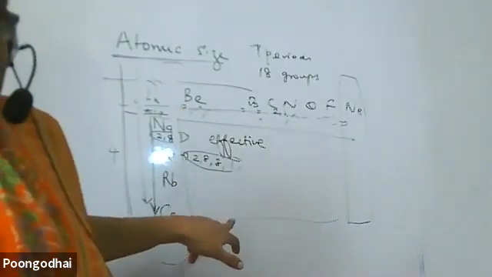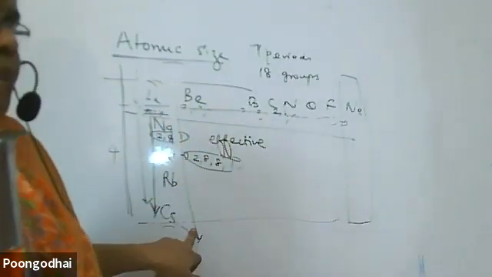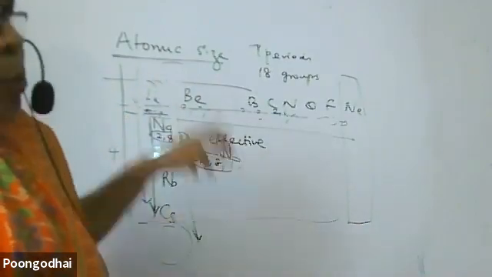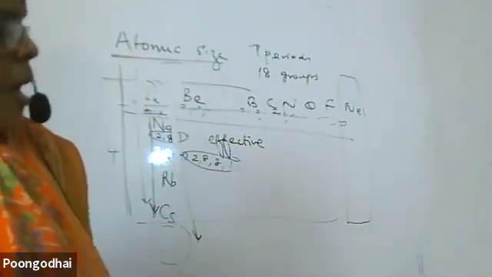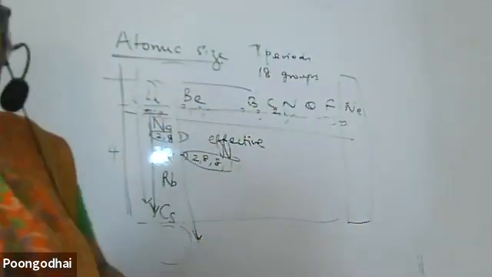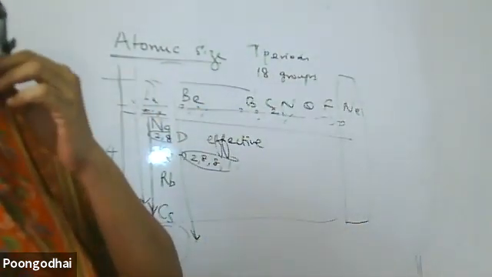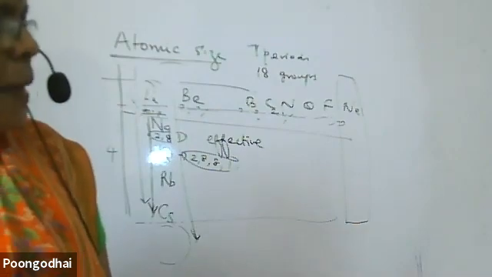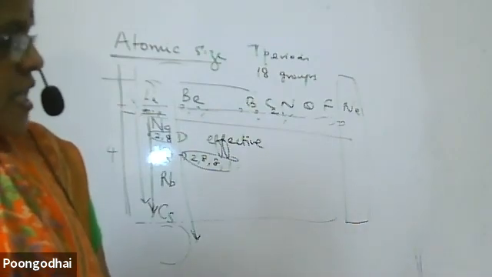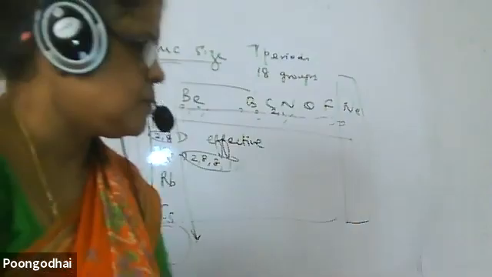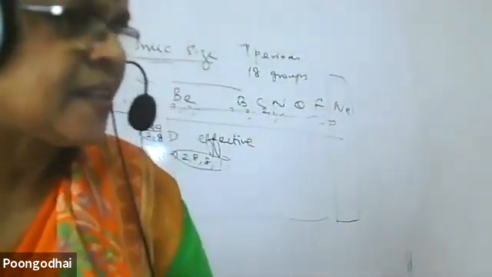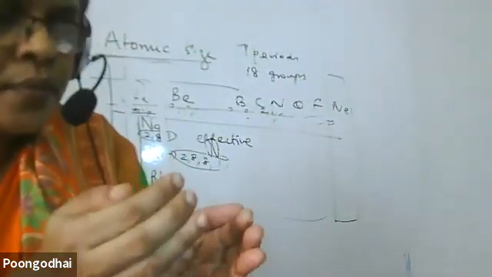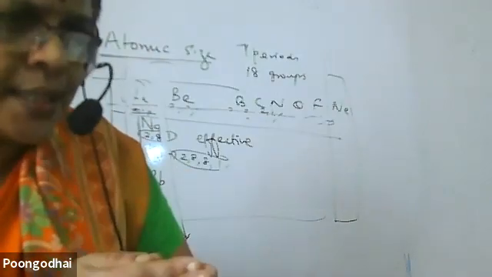When I move down the group, here also electrons are added up, and when the electrons get added up, protons also get added up. What happens to the effective nuclear charge when I move down the group? It decreases, ma'am. Decreases. Why? All the protons will be in the nucleus, and the electrons are in different shells.